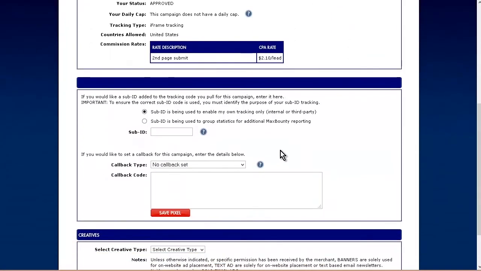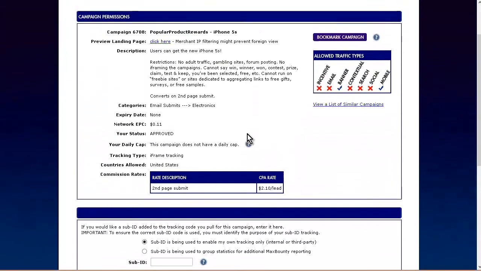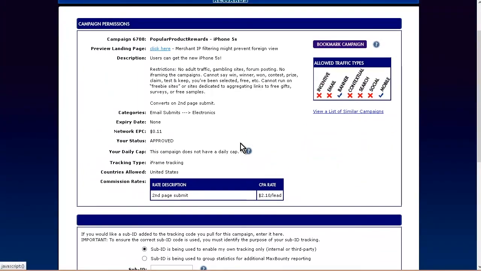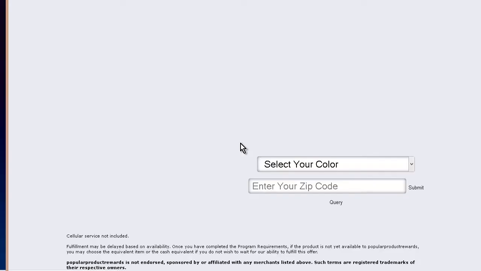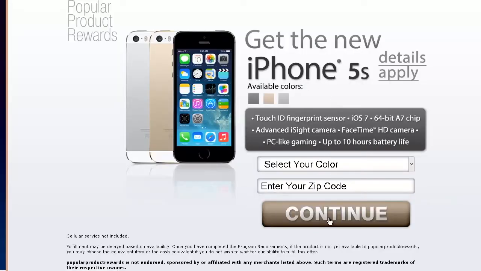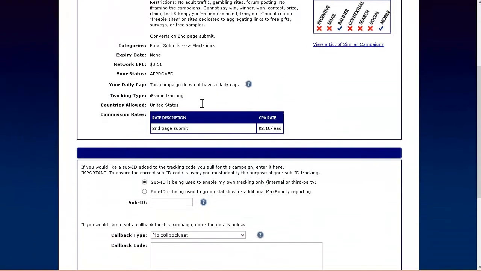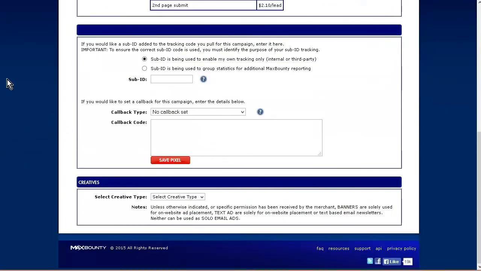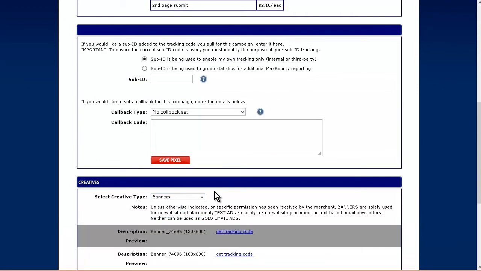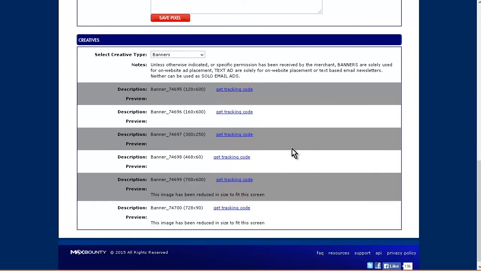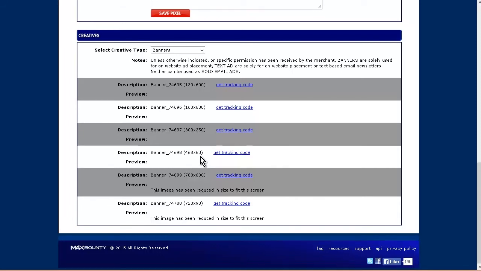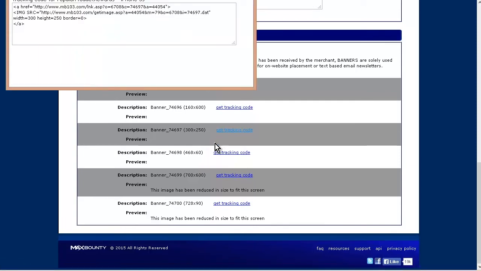Okay, so we can go and have a look at what this looks like now. We can click here to look at the landing page. And here it is. Okay, so if that all looks good to you, you can go ahead and get your code and we'll put it on there. Down at the bottom we can select the creative type, so a banner or a text link. Let's go to banners. There's a 120 by 600, 160 by 600. Just pick the type that you want here. I'm going to go with a 300 by 250 and get the tracking code.